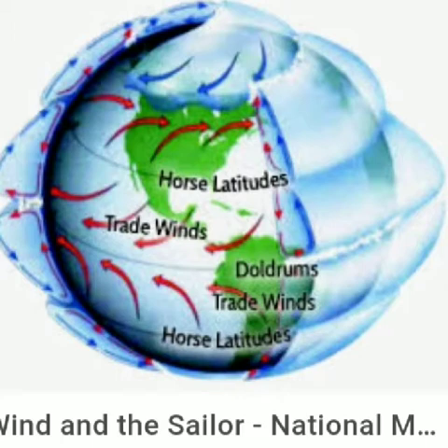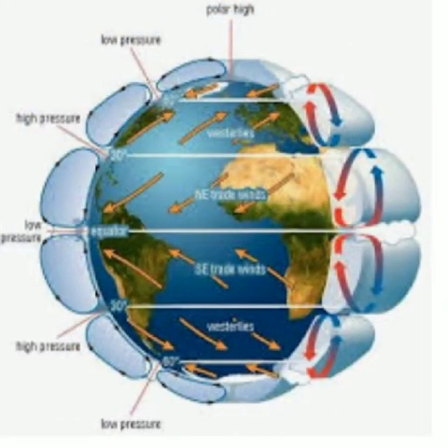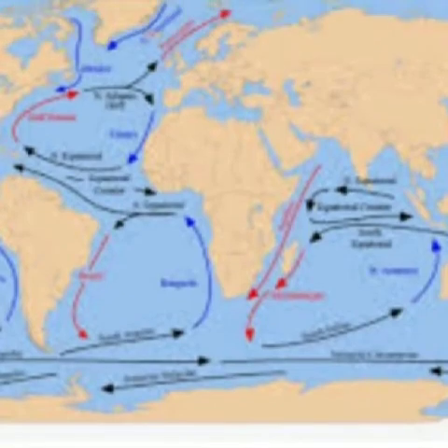Number 7, trade winds. Trade winds are planetary winds blowing constantly from the subtropical high pressure zones towards the equatorial low pressure zones. Their direction is from northeast to southwest in the north hemisphere and from southeast to northwest in the south hemisphere.